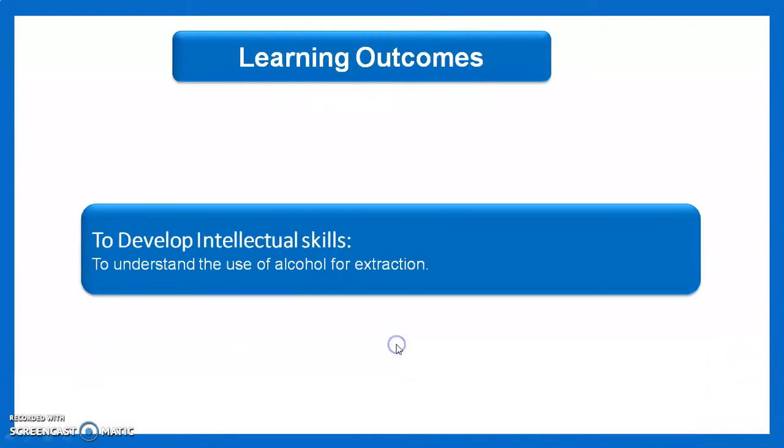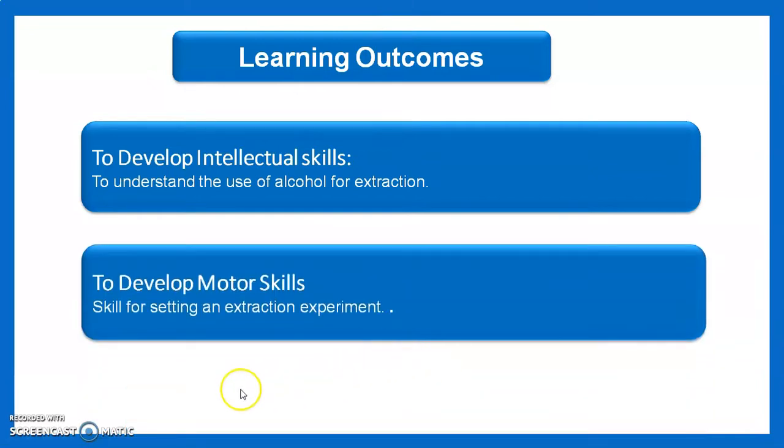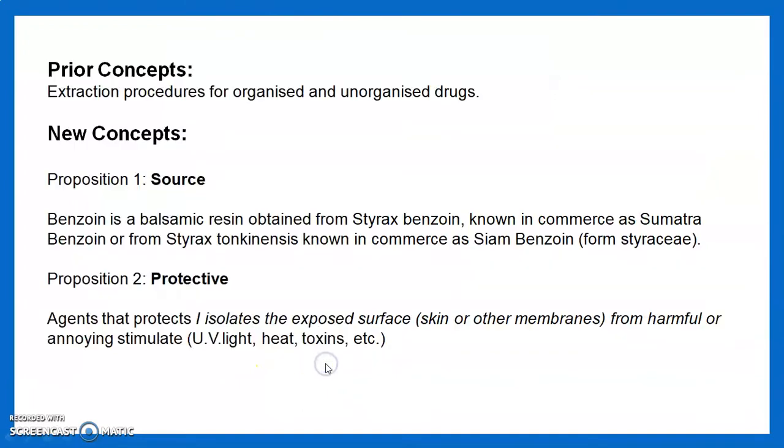Learning outcomes of today's session. After watching this video, students are able to develop intellectual skills, such as understanding the use of alcohol for extraction, and to develop the motor skill for setting up an extraction experiment. Then we see some prior concepts, like extraction procedure for organized and unorganized drugs, and some new concepts